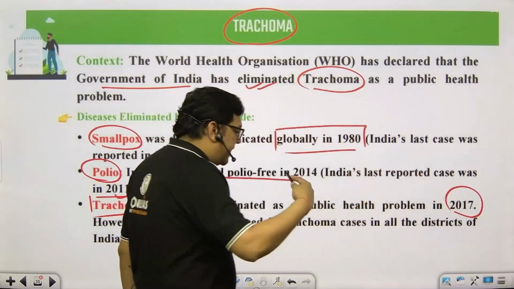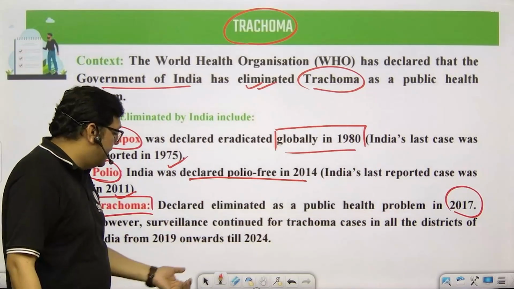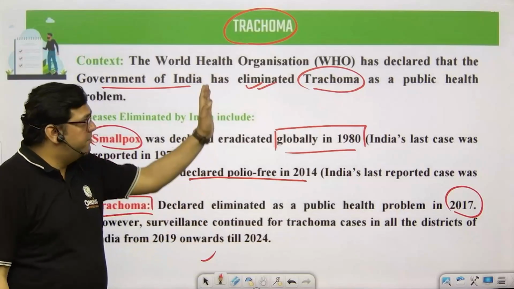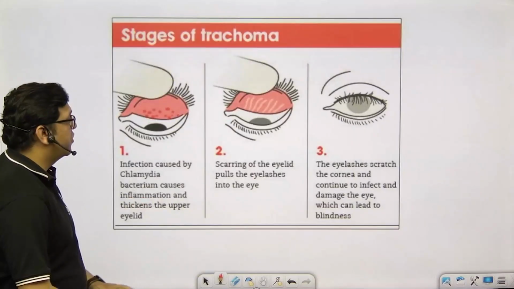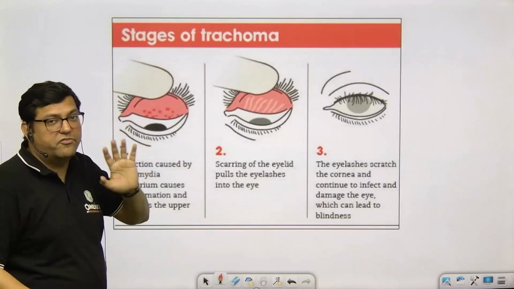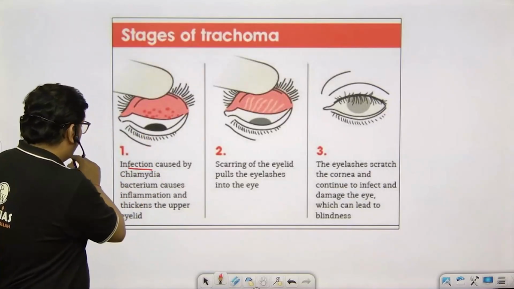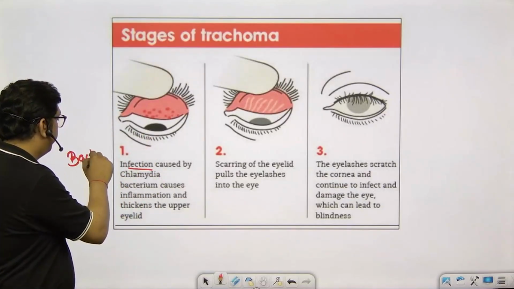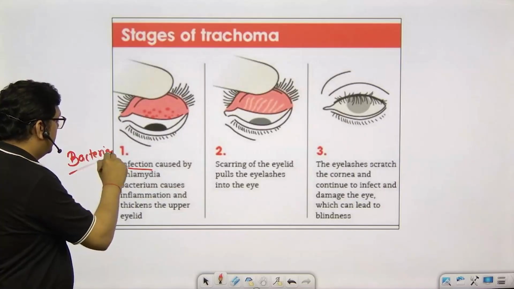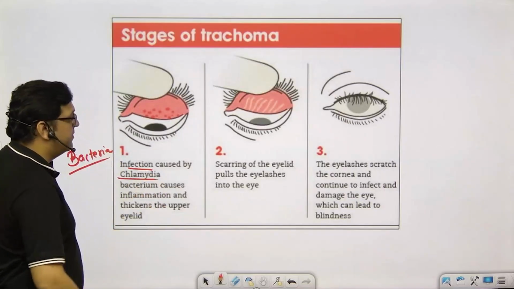But since there were some cases which were seen later on, ultimately we have now been declared trachoma free by WHO. So what this particular problem of trachoma is, you see, it is basically an infection which is caused by a bacteria. It's an eye infection caused by the bacteria named chlamydia.